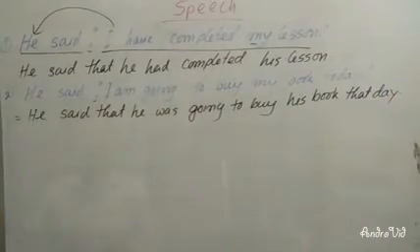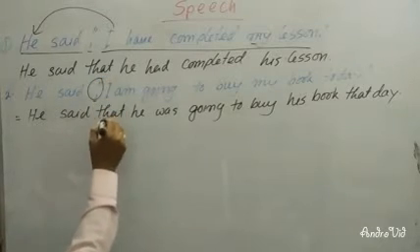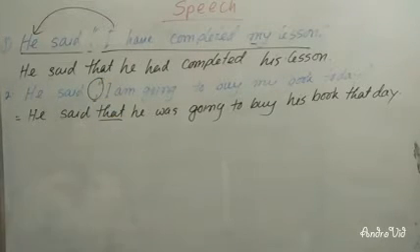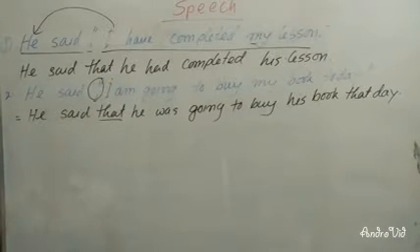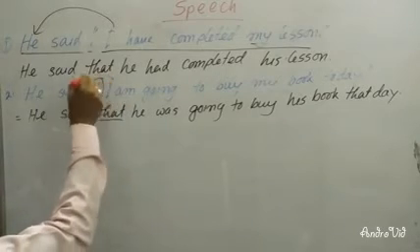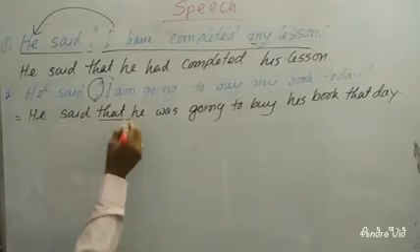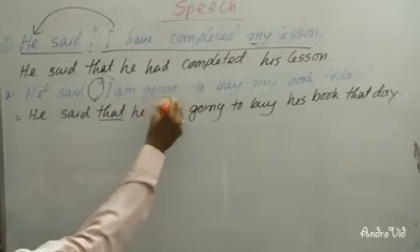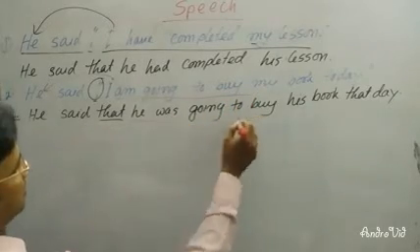Dear learners, you can see that instead of inverted comma, I have written that, and the subject in the reported speech is first person. So the first person will follow the subject of the reporting verb. The reporting verb subject is he, so I have written he. As it is in present continuous tense, I have written past continuous tense.